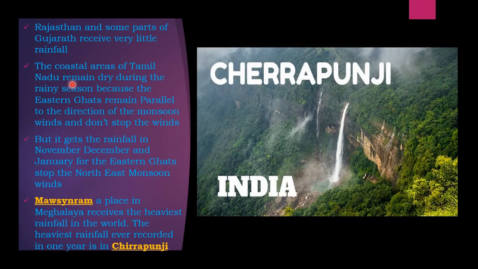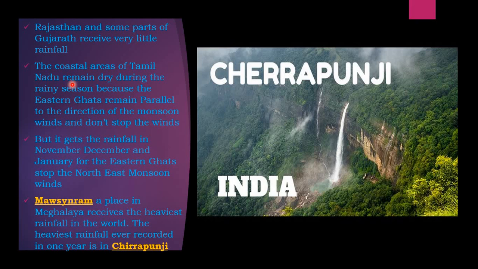Every year you see the coastal areas like Tamil Nadu remain dry during the rainy season because the Eastern Ghats remain parallel. Parallel means equal to the direction of the monsoon. So they never stop the winds, because the winds move and blow.